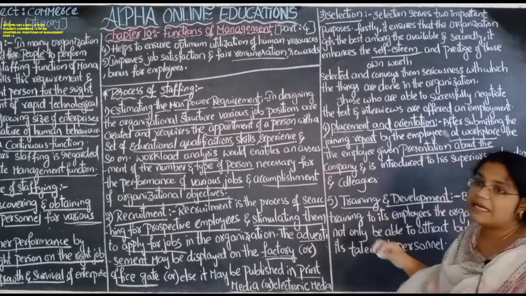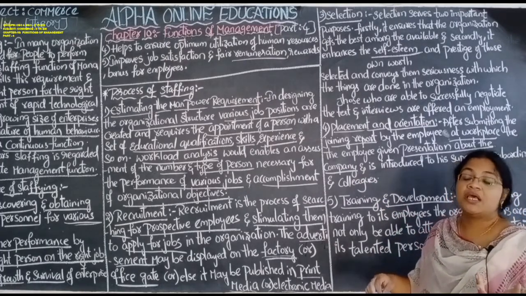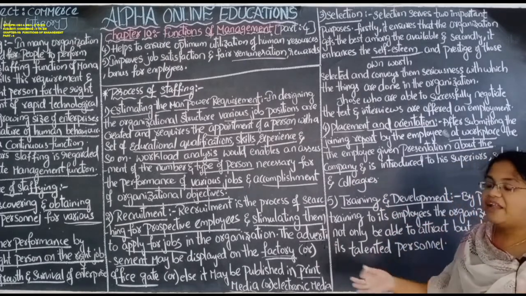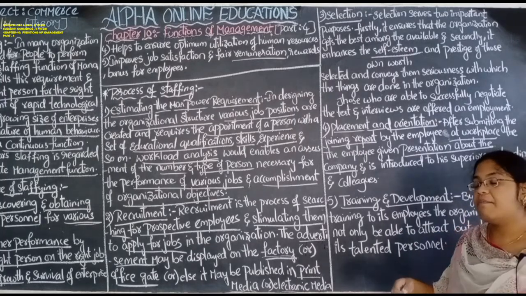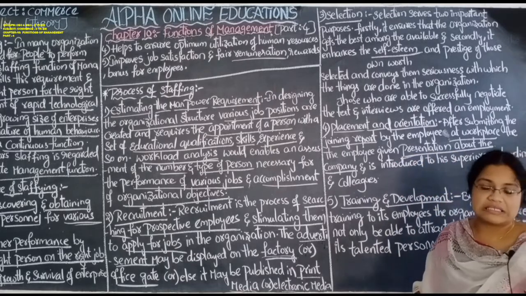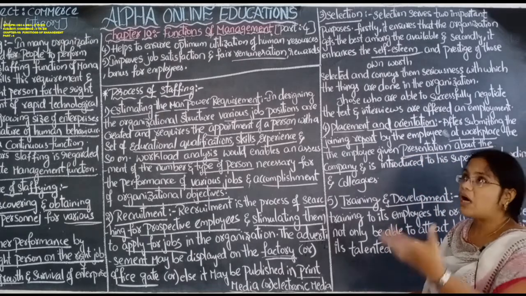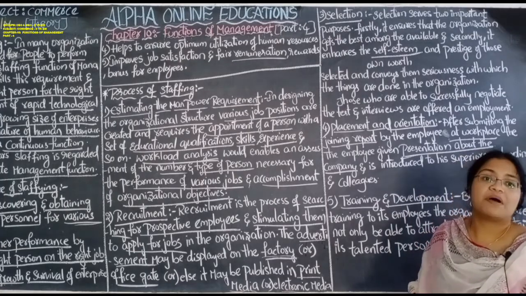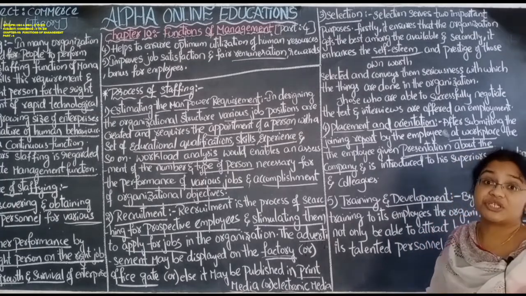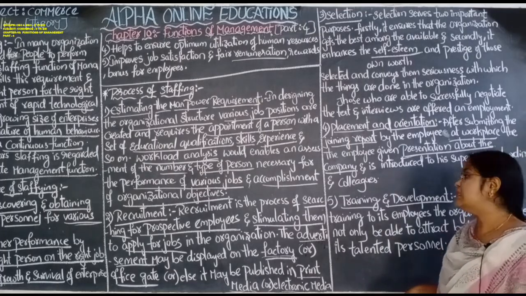Firstly, that employee doesn't know anything about the company. So some managers will sit and tell the information about the company: what the company is, how you have to work, how you have to work hard, what the previous history of the company is, their qualifications, how they became managers. Everything regarding that they will tell.